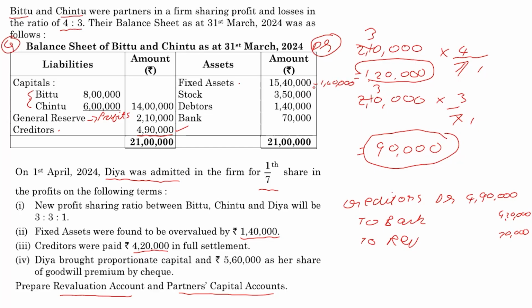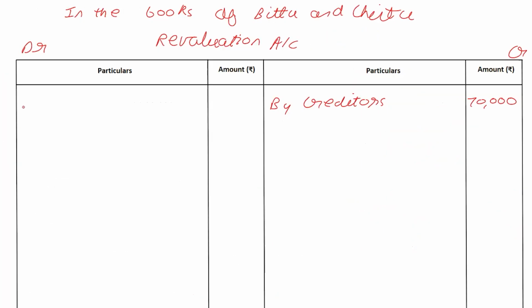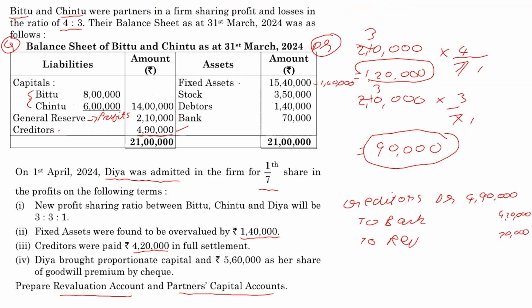Now, if I'm reducing the value of my assets, that's bad for me. Okay, it's a loss. So I will go to the debit side and write fixed assets for the same 1 lakh 40 only. If we were making a balance sheet, then we would have to show that subtraction. They've not asked us to do it, so we simply do this. Okay, so we're done with fixed assets.